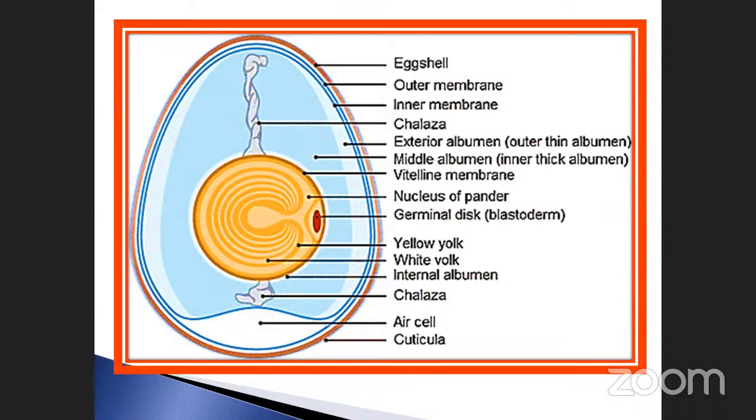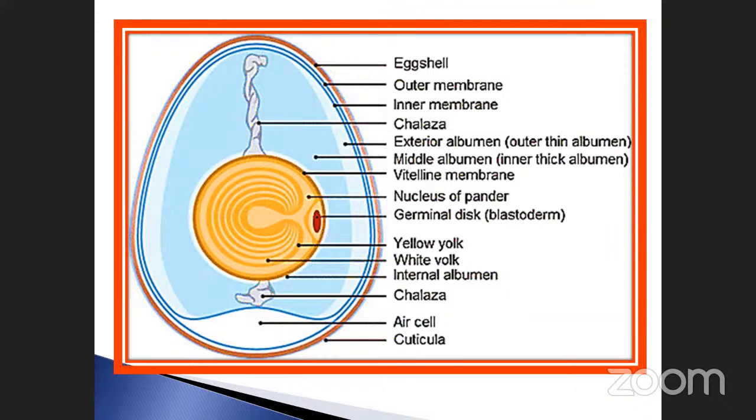Outer means it faces the periphery, and inside there is the inner membrane. This portion is called the chalaza, like the part in the flower, the chalaza in the plant ovary structure, isn't it?